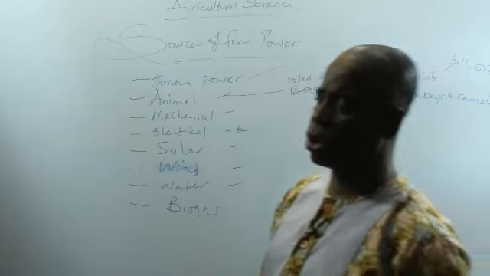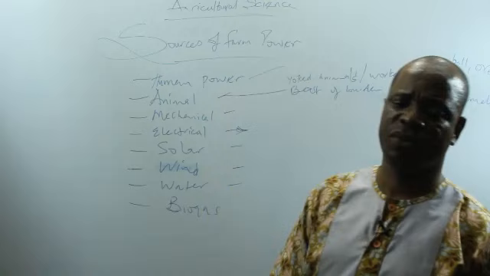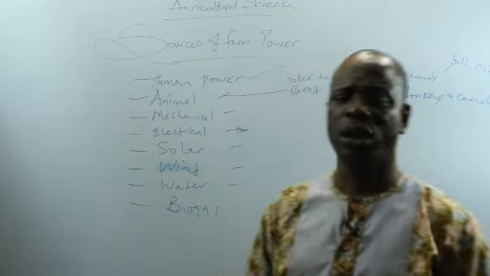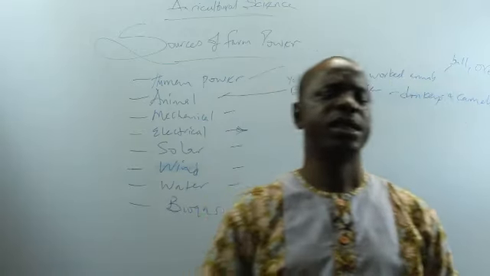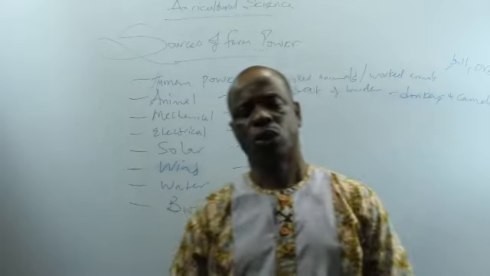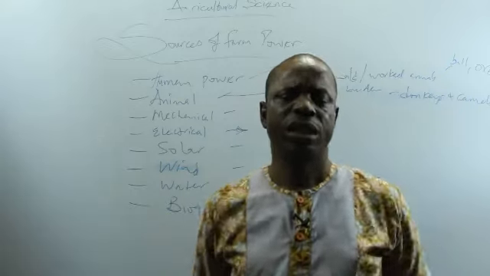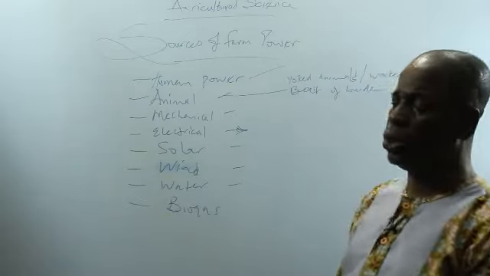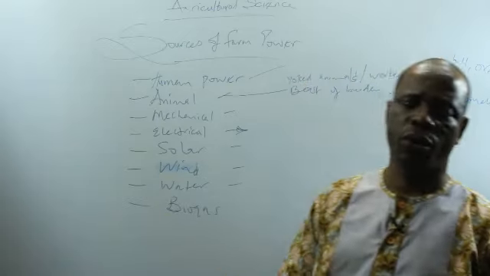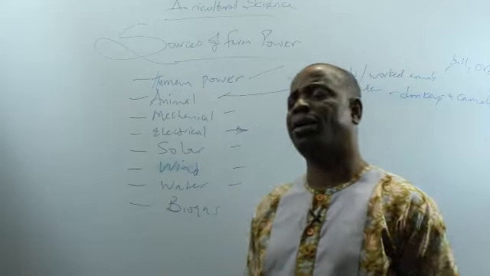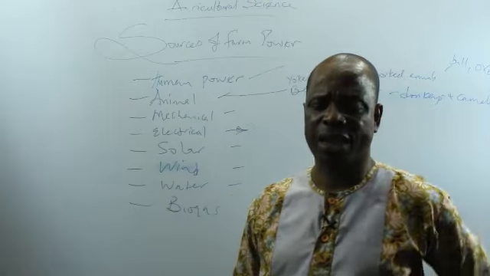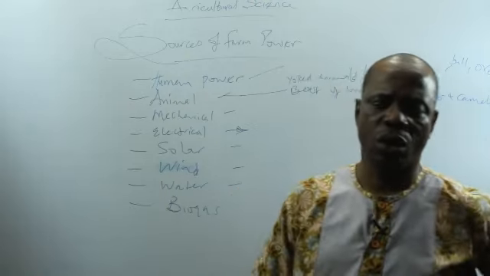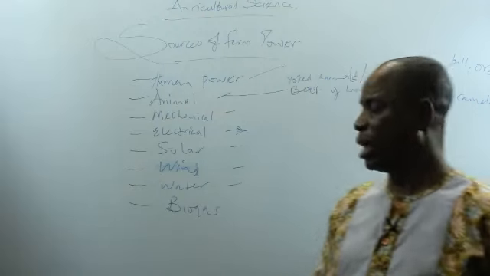Wind is air in motion. Wind can be used to do a lot of things on the farm. Number one, wind is used for winnowing, the process of separating grains from chaff. When you toss it in the wind, the chaff falls off. That is winnowing. Wind can also be used for drying of farm produce. For example, in the processing of rice, we use wind. We call it air drying. We use wind to dry it.